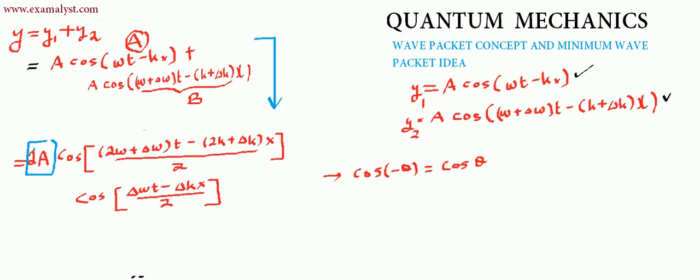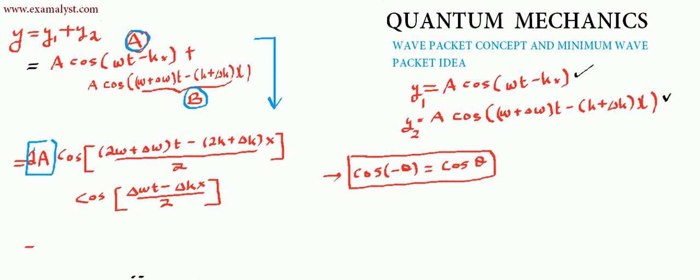All you have to do is 2a will be outside. So this one is cos (a plus b)/2. So this a, omega t minus kx, will be a, and the second part will be b. So just do (a plus b)/2 and this will be (a minus b)/2. So this is the result. So simple algebra. Then this is also used: cos of minus theta is cos of theta. This part is also used in the second term. So while you solve it, you can easily get it.